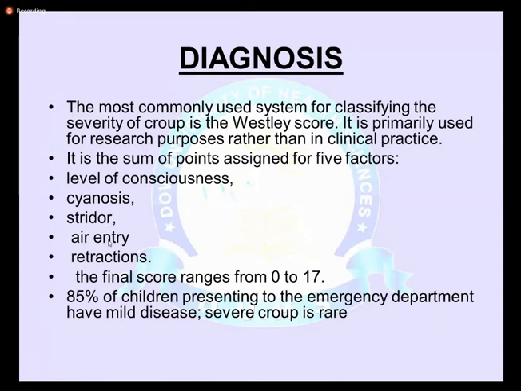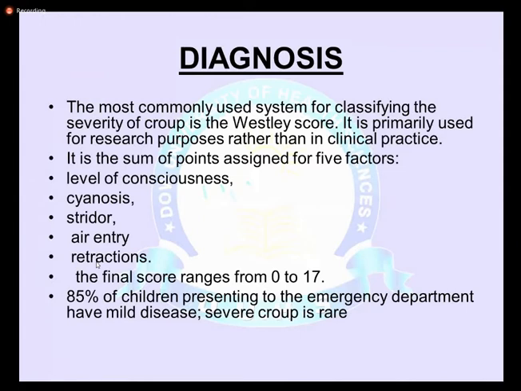The scoring also depends upon the air entry, whether the air entry is equal bilaterally, or decreased unilaterally, or decreased in some area, or there is no air entry at all. And scoring also depends on the retractions. Retractions are the use of accessory muscles, subcostal and intercostal recessions, and use of the muscles of the neck. You give the score according to that. So on the basis of these five factors, you assign a score, and the score ranges from 0 to 17.